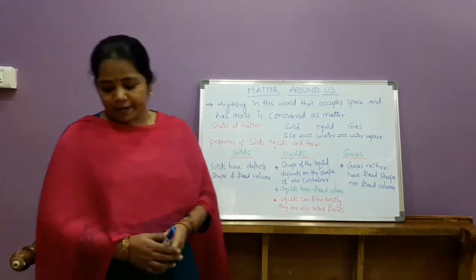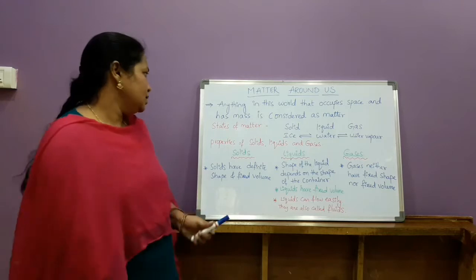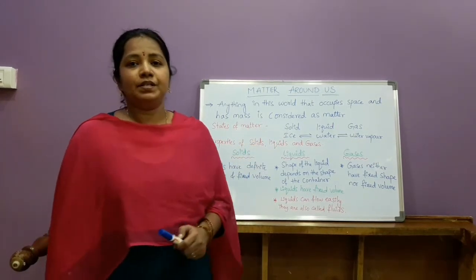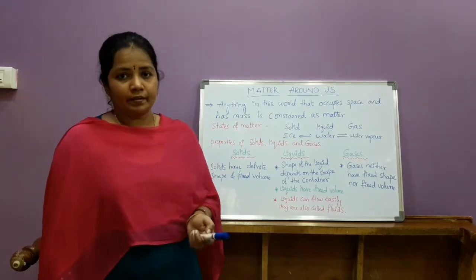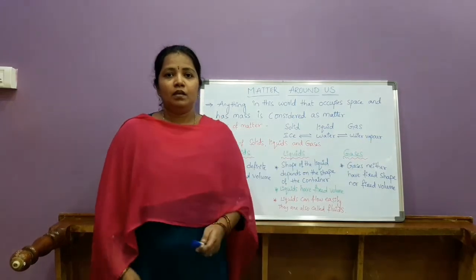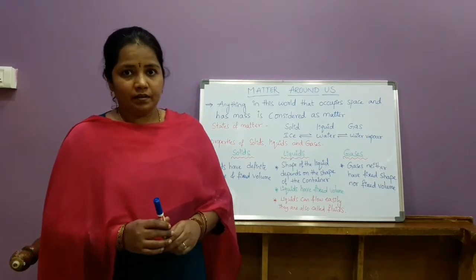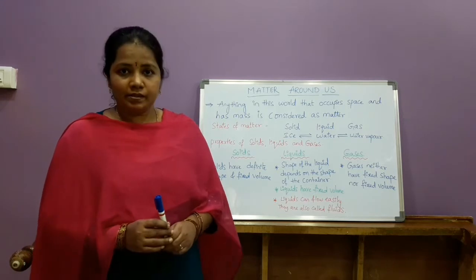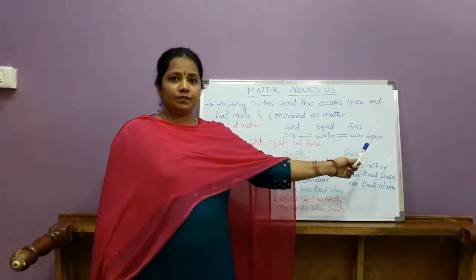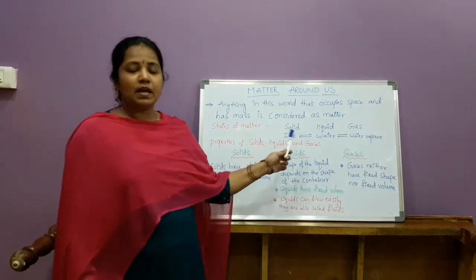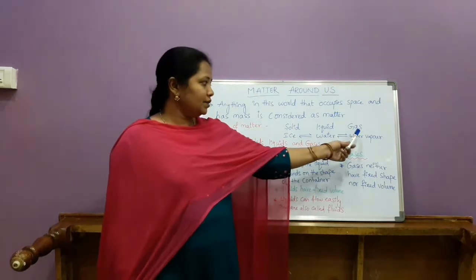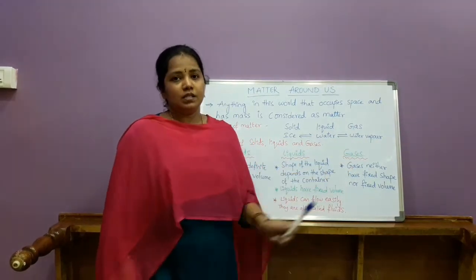Matter has different states. A matter can exist in 3 different states. There are 3 possible states for a matter. They are solid, liquid and gas. For example, water is the substance which can exist in all the 3 states, that is solid state, liquid state and gaseous state. The solid state of water is called ice. You all know. The liquid state of water is called water. The gaseous state of water is called water vapor or steam.